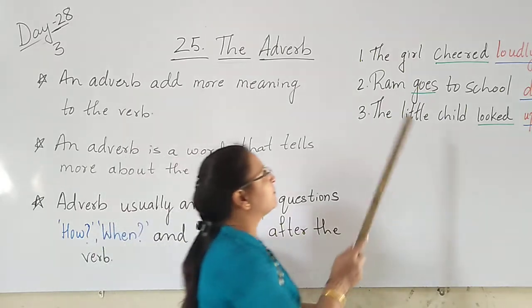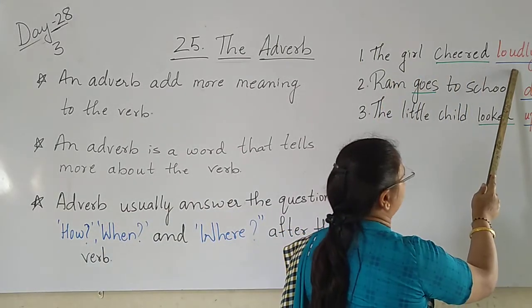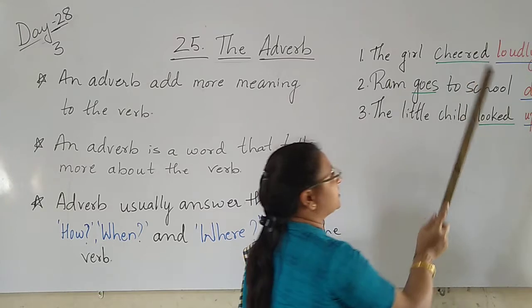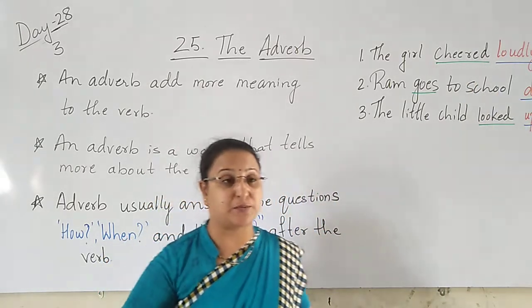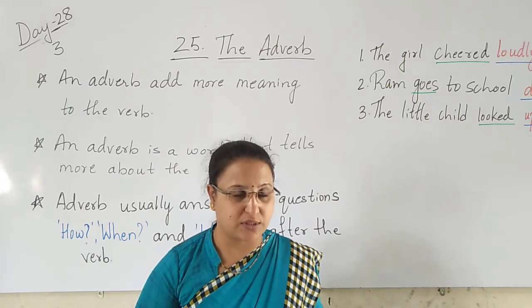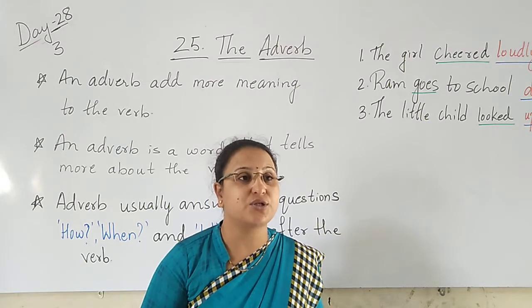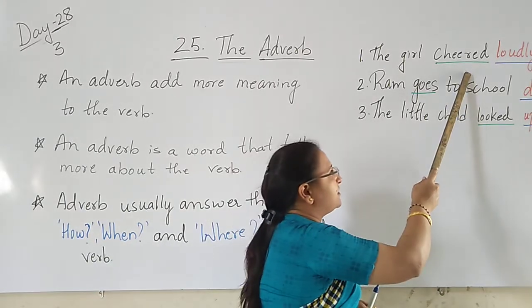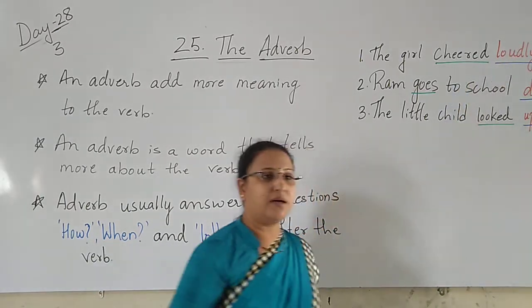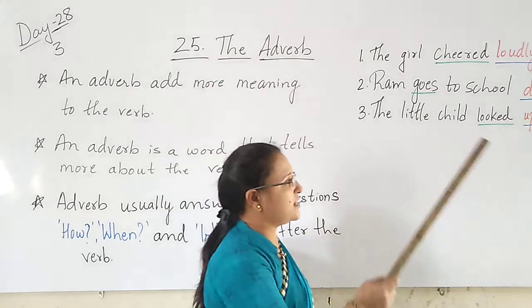So here you can see, the girl cheered loudly. Cheered is what here? Verb, children. You are expressing your happiness. So that is cheered. The girl cheered loudly. Here cheered is the verb. Loudly is the adverb. I will tell you how to add ly.